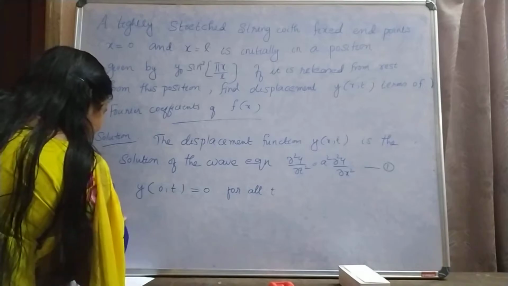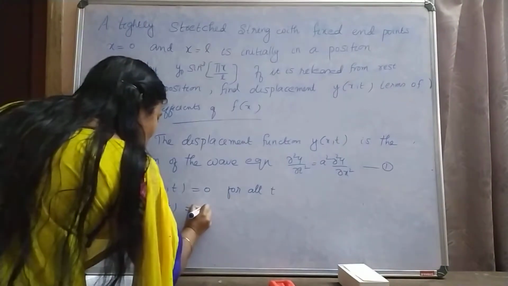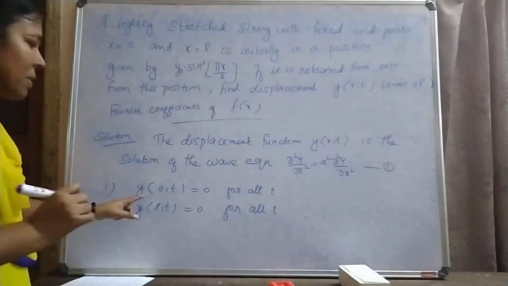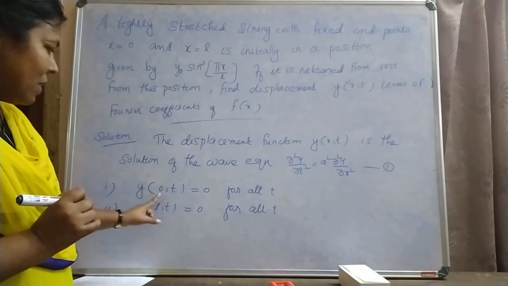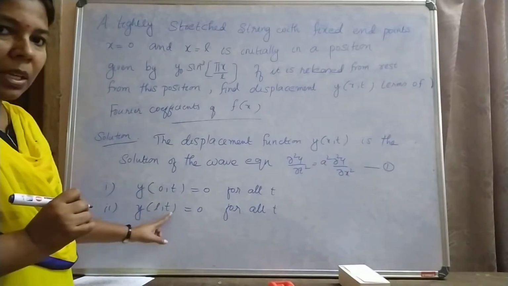Then the second boundary condition is the final displacement y of l comma t equal to 0 for all t. Here initial displacement is 0 and final displacement is also 0.